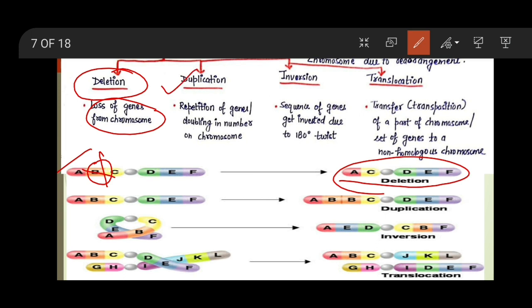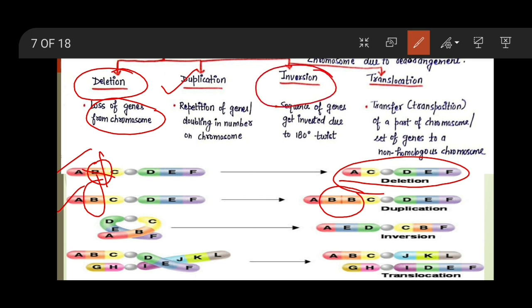Next is duplication. Duplication means repetition, something is repeated or doubled in number. So here the genes are going to double in number. This is the chromosome again, with the same 6 genes. Here again the B gene is going to duplicate. Here the number of B genes is 2. So duplication of genes takes place.